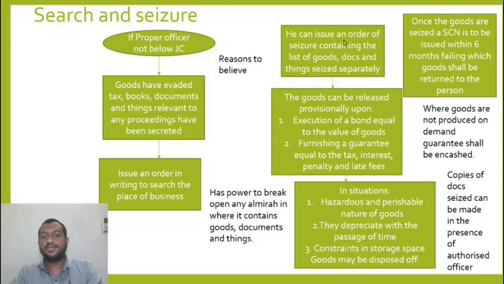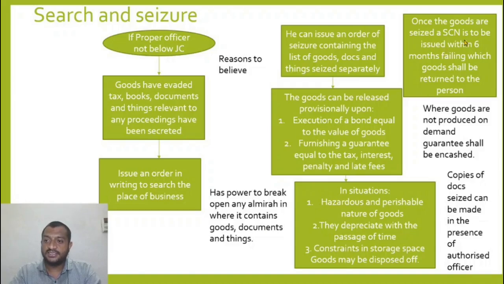Now coming to seizure, containing list of documents, goods and things seized separately. The goods can be released provisionally upon execution of a bond equal to value of goods, or furnishing a guarantee equal to the tax, interest, penalty and late fees. In situations of hazardous and perishable nature, where goods depreciate with the passage of time, or there are constraints in storage space, goods may be disposed of.